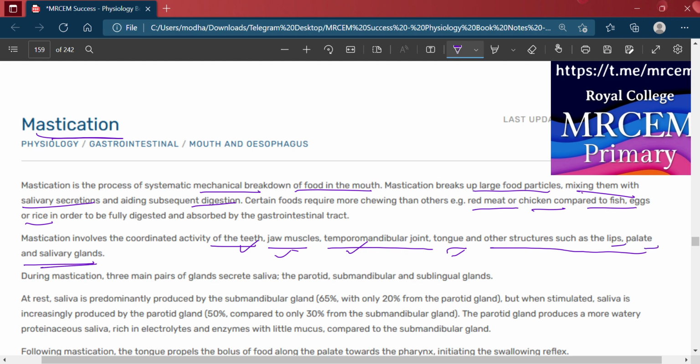During mastication, three main pairs of glands secrete the saliva: parotid, submandibular, and the sublingual.